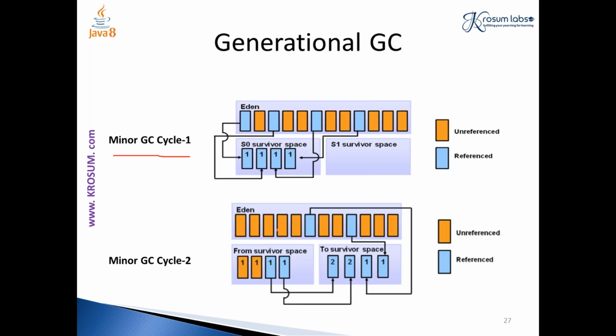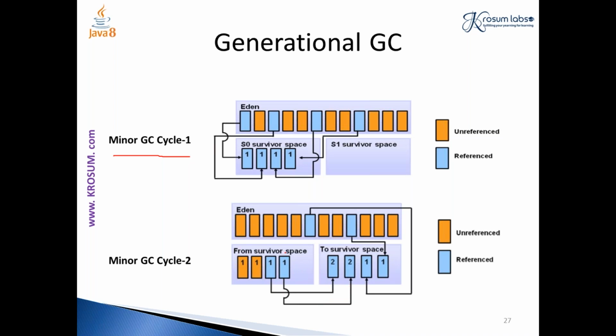The unreferenced objects are first deleted and the referenced objects are moved to the next available survivor space, in this case S1, and my old objects which were kept in S0 are also promoted to S1.